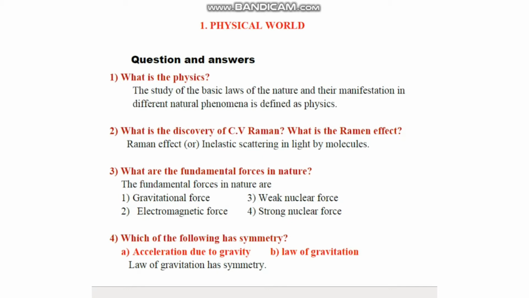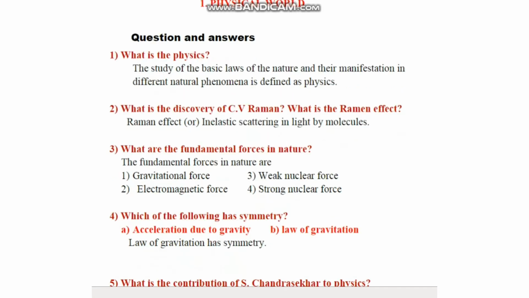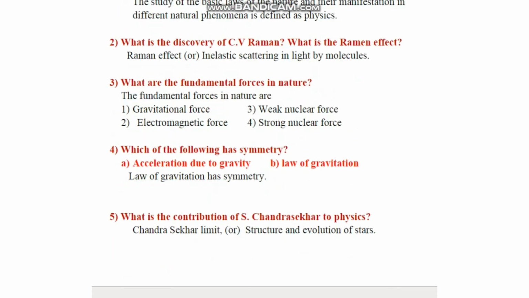The third question is, what are the fundamental forces in nature? The fundamental forces in nature are four types: first one, gravitational force; second one, electromagnetic force; third one, weak nuclear force; fourth one, strong nuclear force.